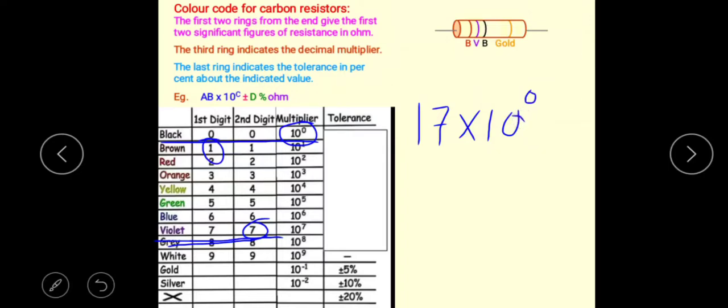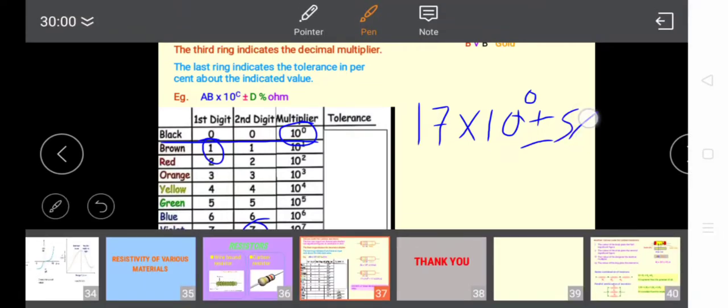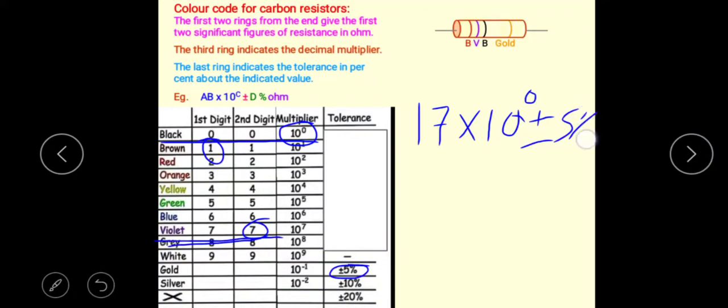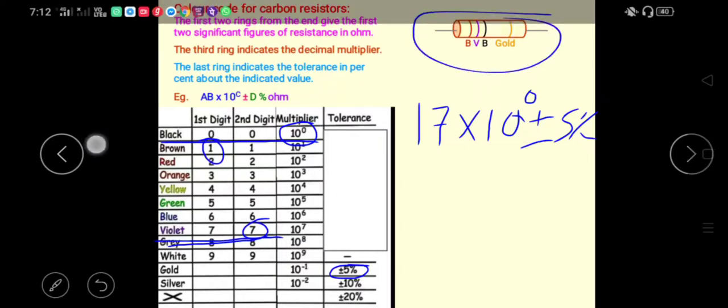The last one is gold color. Gold you need to look for in the tolerance column, which has plus or minus 5%.